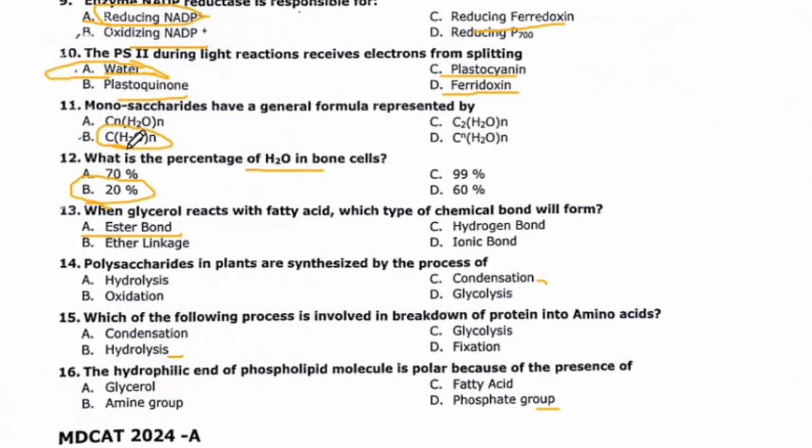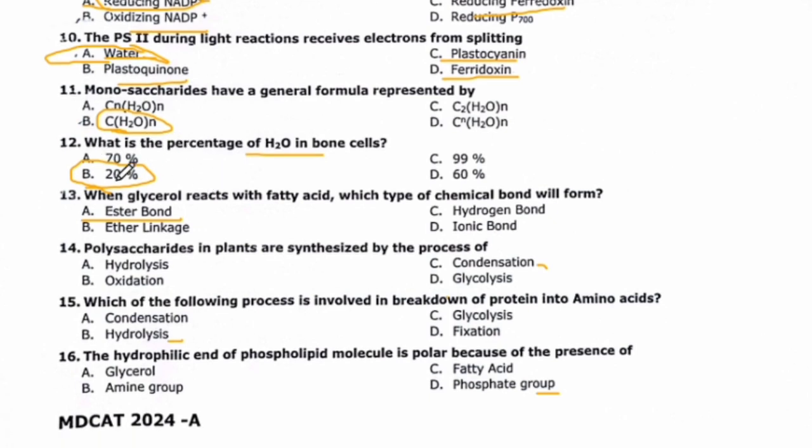Monosaccharides have a general formula that is represented by alpha CnH2n, beta, Charlie and delta. So the right option here in the key of the UHS is beta, CH2O n. What is the percentage of water in bone cells? So the percentage of water in bone cell is 20%.